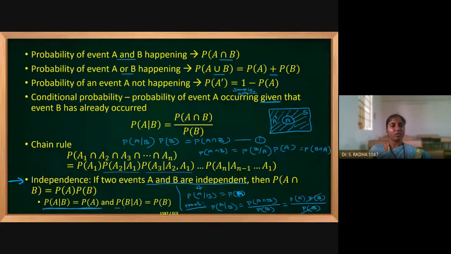Similarly, the second one also you can try the proof, because we have another formula over here. Using this formula, in the place of intersection, you write P of A into P of B, and you will end up with this formula.